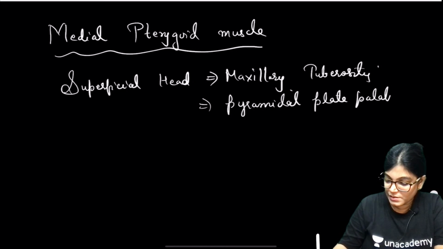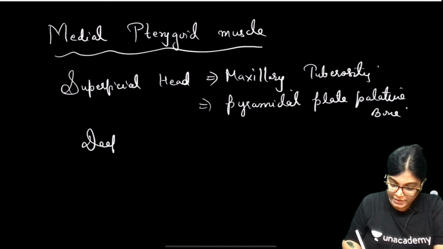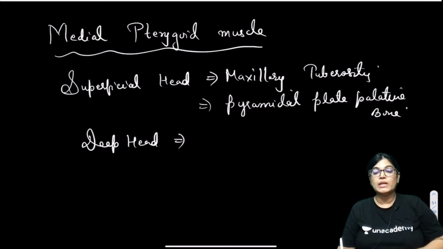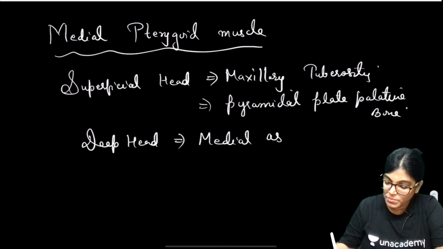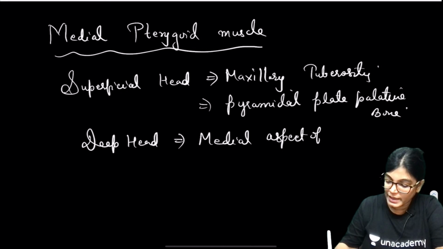What about the deep head? Just now we have seen that the deep head also originates close to the lateral pterygoid plate, but it originates from the medial aspect or medial surface of the lateral pterygoid plate.